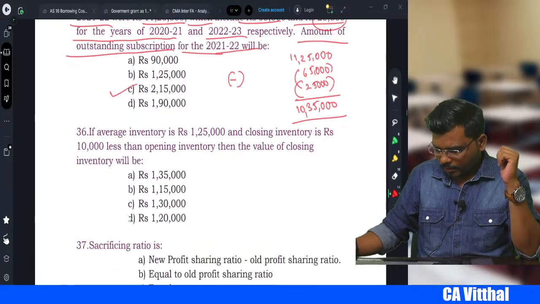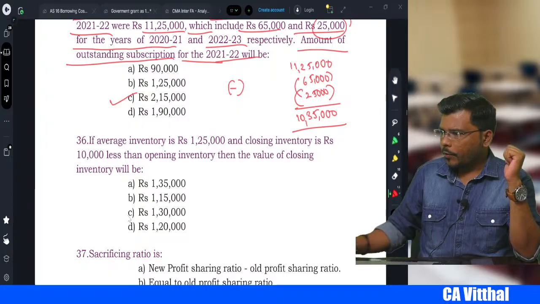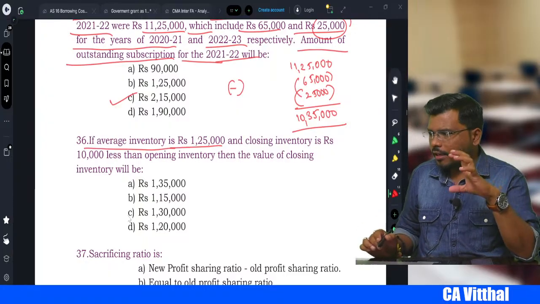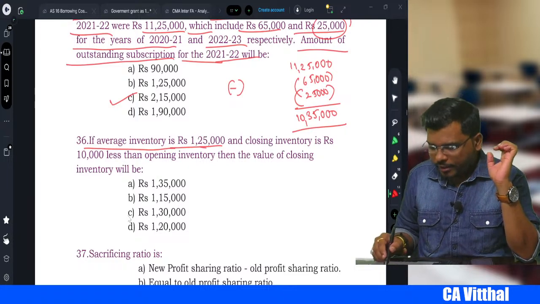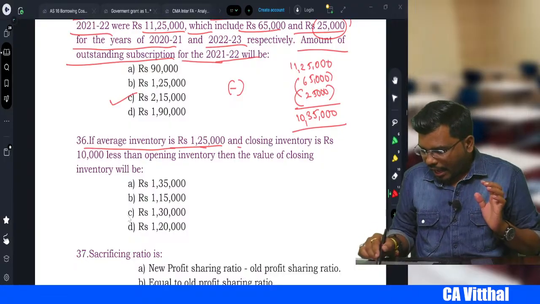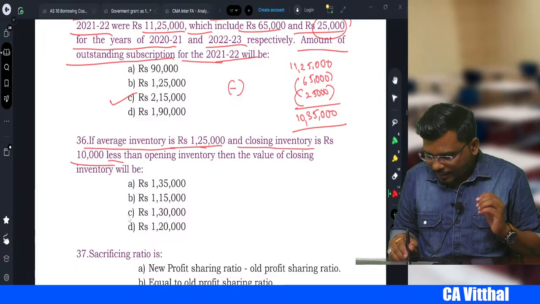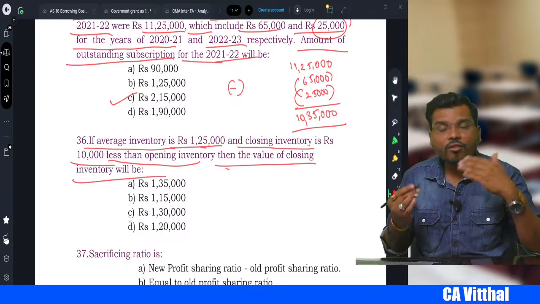Okay, let's come to the next one, my dear students. If the average inventory is 1,25,000 and the closing inventory is 10,000 less than the opening inventory, then what will be the value of closing inventory?